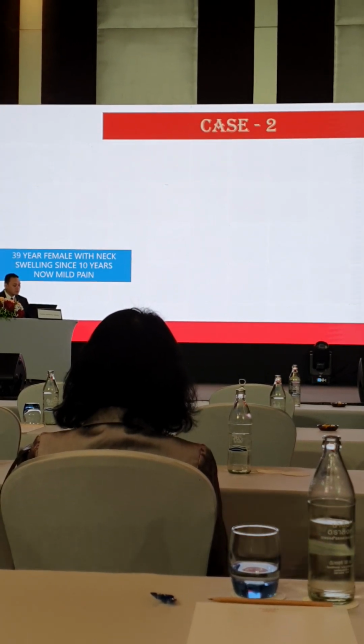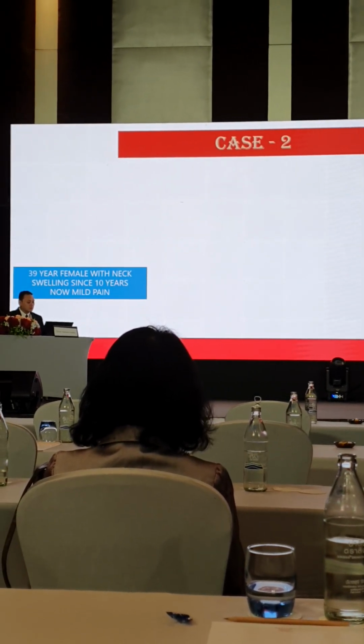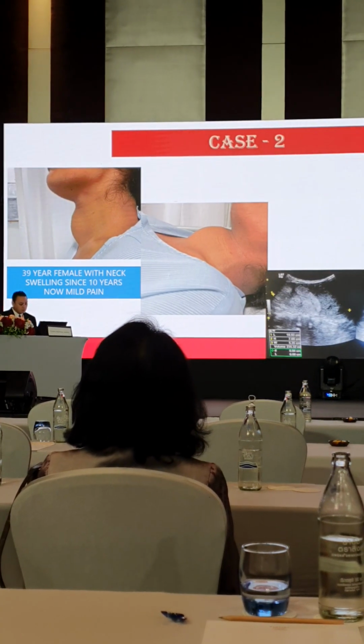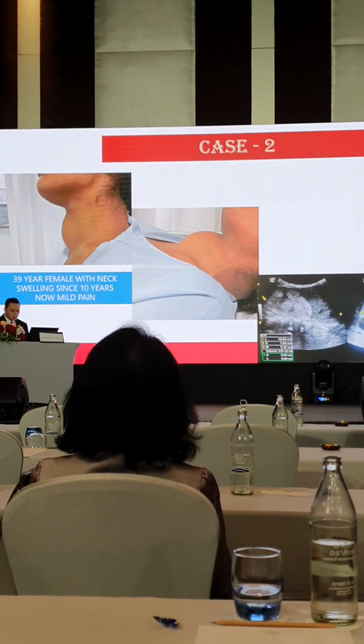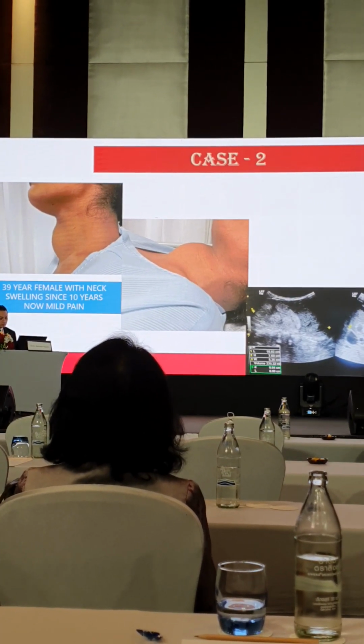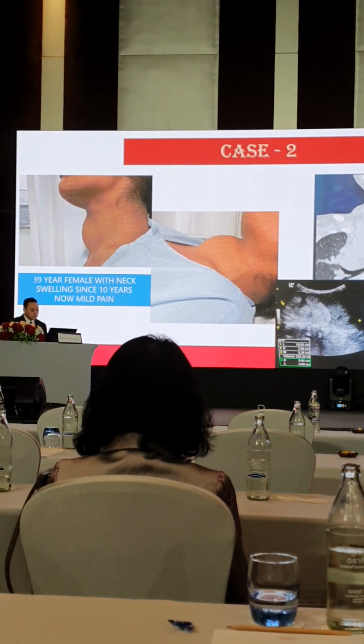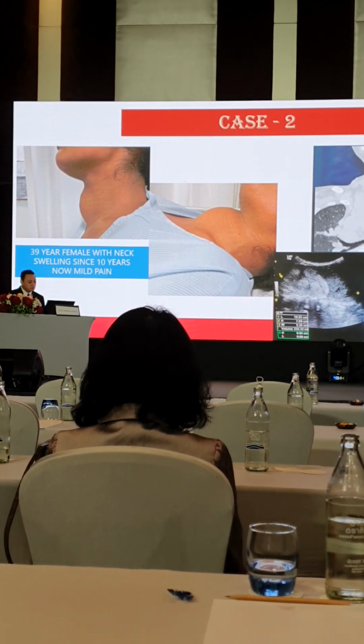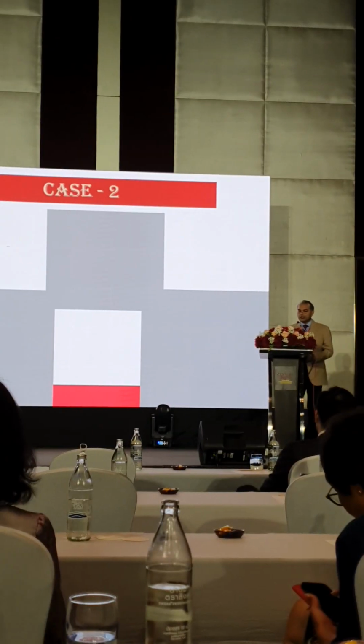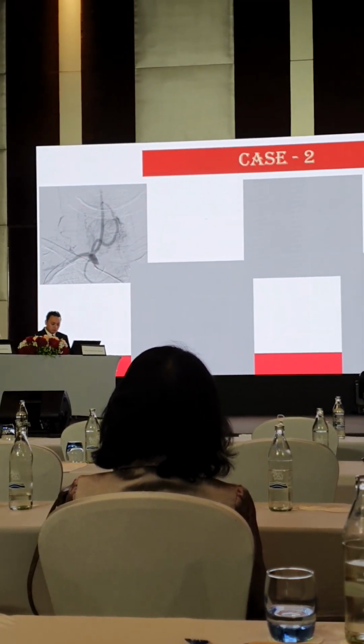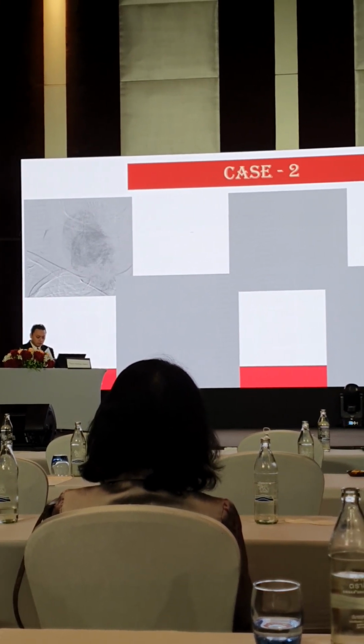Another case, a young female with long-standing swelling in the neck, and you can see the big nodule, volume about 235 cc, and you can see the shifting of the trachea towards the left side. And these are the angiogram images. You can see the large blush of the thyroid gland.